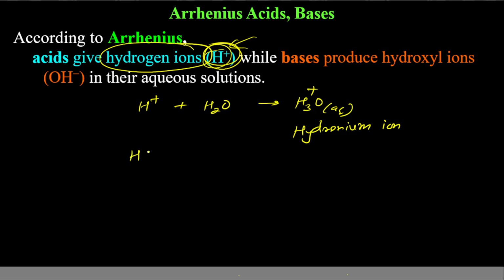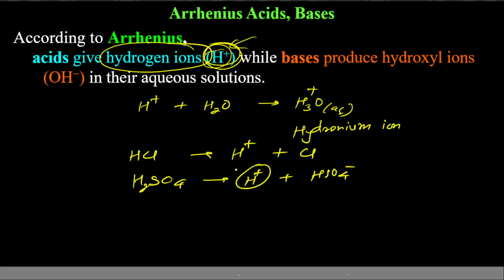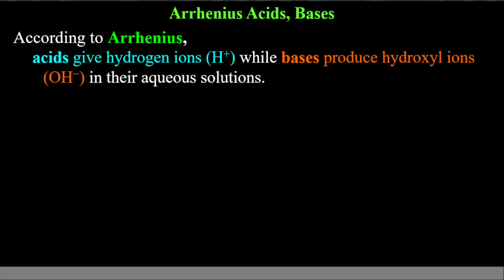So this concept is, if it is acid, it will give you H+. For example, HCl. HCl gives you H+. It means this is acid. H2SO4 gives you H+ and HSO4 minus, means you get proton. It means it is acid, as per Arrhenius concept. Bases will give you OH minus. NaOH, sodium hydroxide, this is a base. It gets converted into Na plus and OH minus.